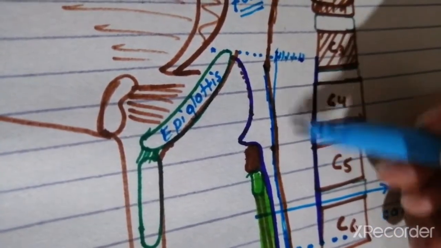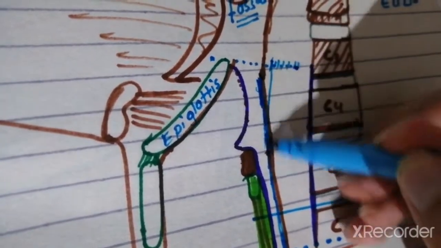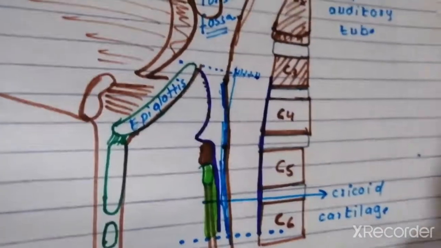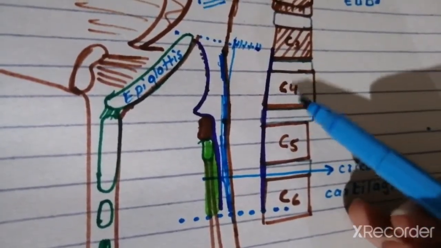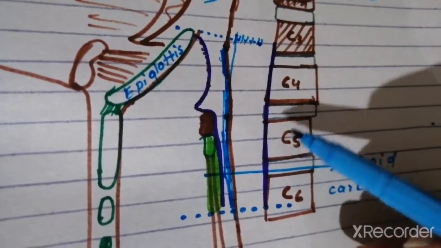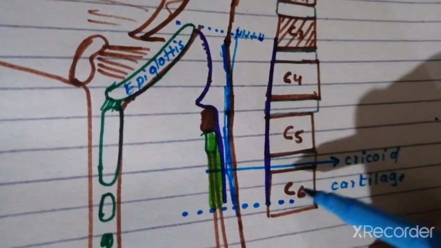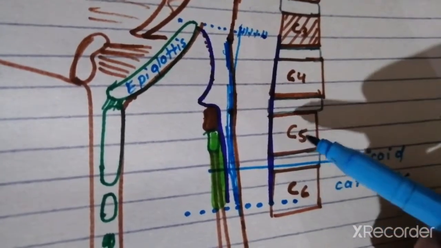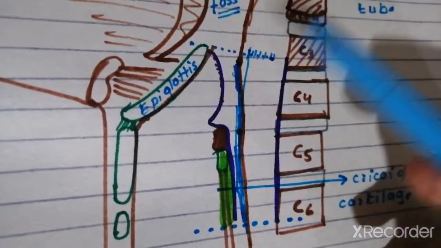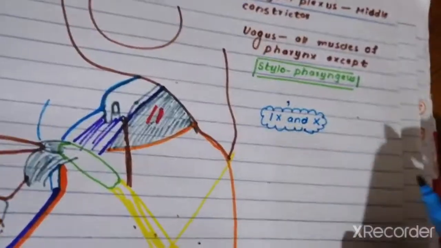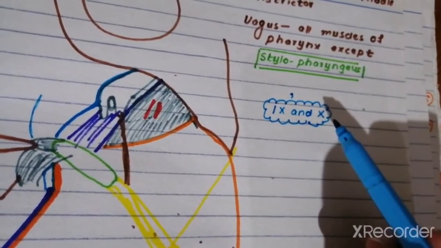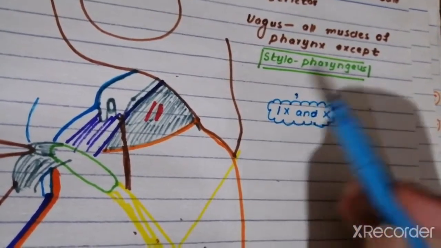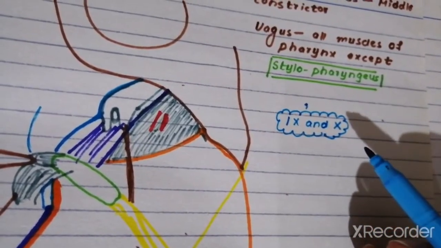Over here we have the various layers of the pharynx that surround the pharynx. So this is the actual lumen. Now behind the laryngopharynx we mostly have the fourth and the fifth cervical vertebrae, but part of the C3 and part of the C6 cervical vertebrae also support the laryngopharynx. Right, now let's talk about the attachments of the pharynx. Another important thing to notice is that the oropharynx and the laryngopharynx are supplied by the cranial nerves 9 and 10 and not by the maxillary nerve, which is actually a division of the cranial nerve.